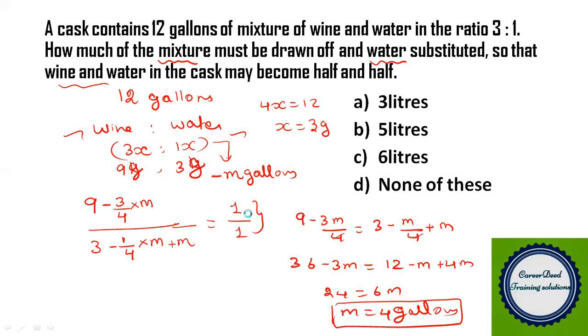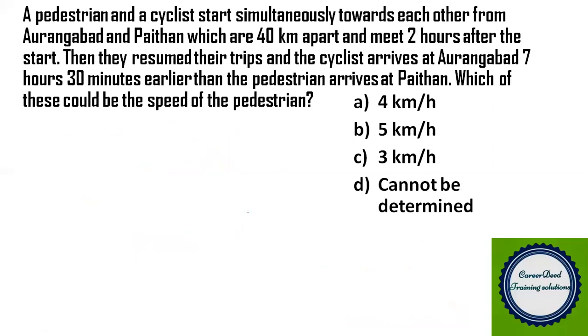Question number 6. A pedestrian and a cyclist start simultaneously towards each other from Aurangabad and Python, which are 40 kilometers apart, and meet 2 hours after the start. Then they resume their trips and the cyclist arrives at Aurangabad 7 hours 30 minutes earlier than the pedestrian arrives at Python. Which of these could be the speed of the pedestrian? So we have to find the speed of the pedestrian.